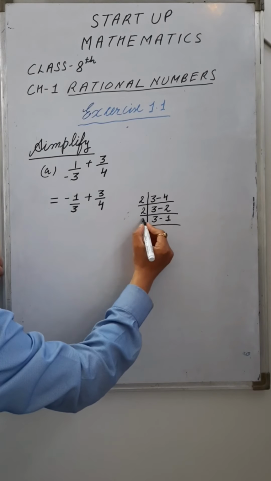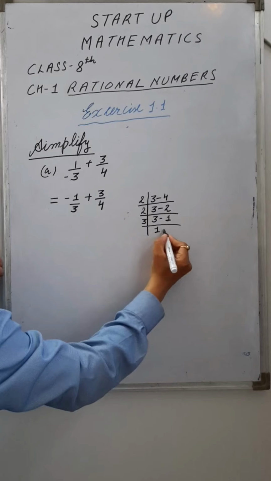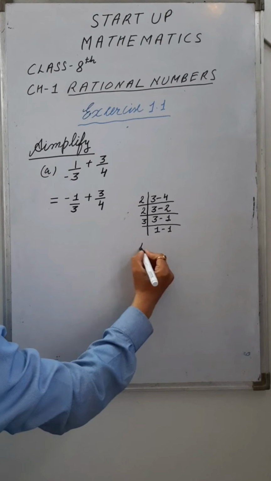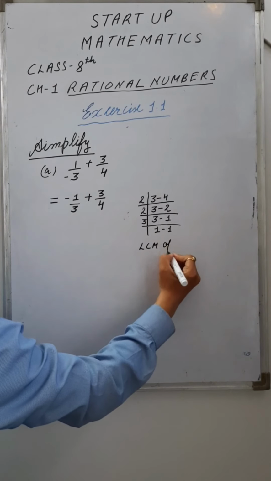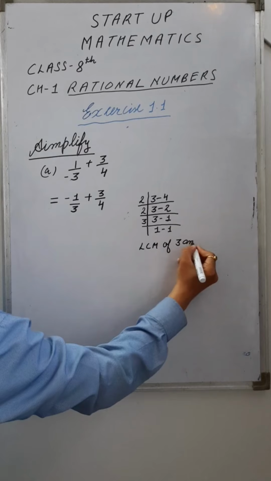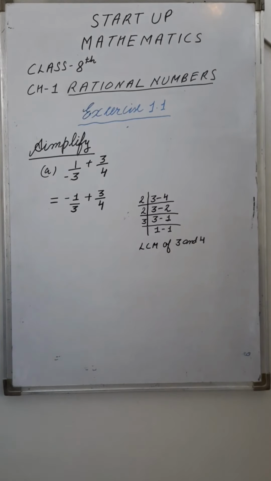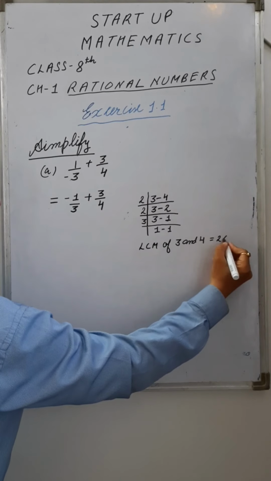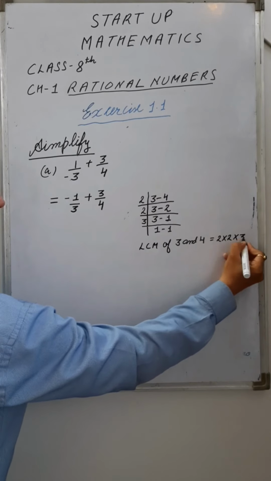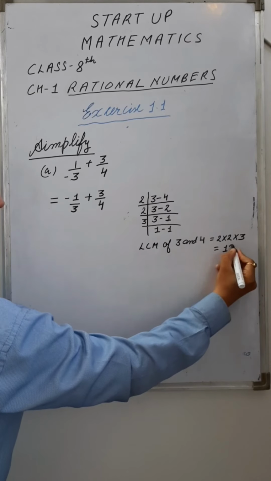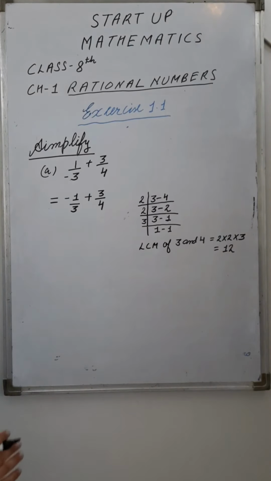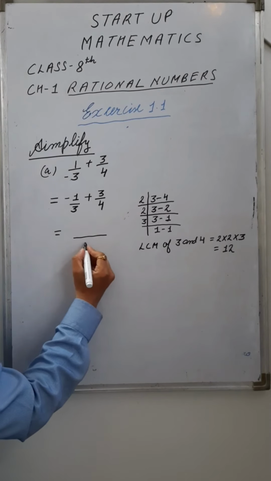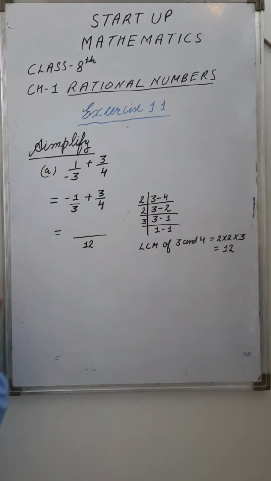Now here's 3, the number is 3. 3 1s are 3, 2 1s as it is. So the LCM of 3 and 4 is equal to 2 multiply 2 multiply 3, that is equal to 12. The LCM of 3 and 4 is 12. So write this 12 in the denominator part, right?